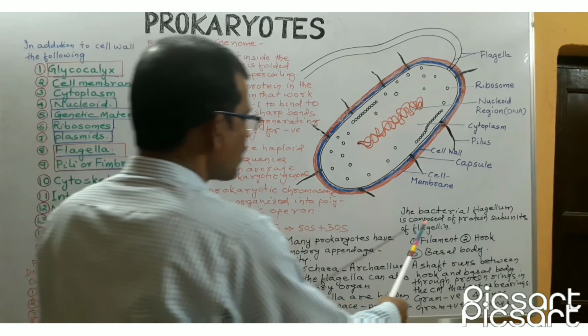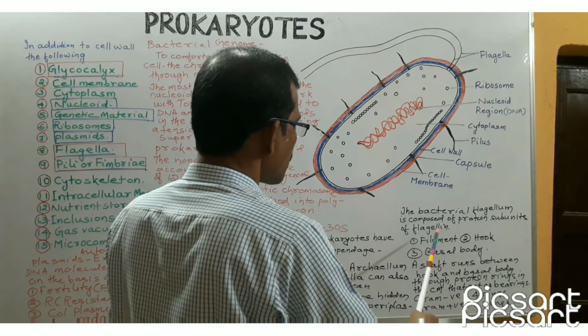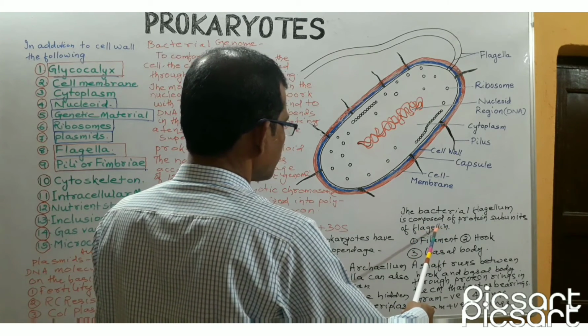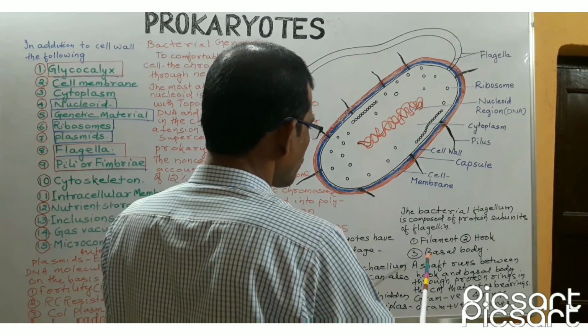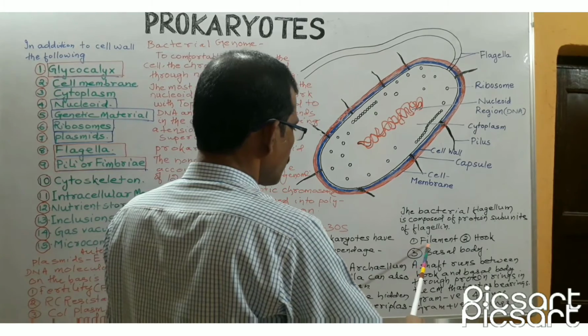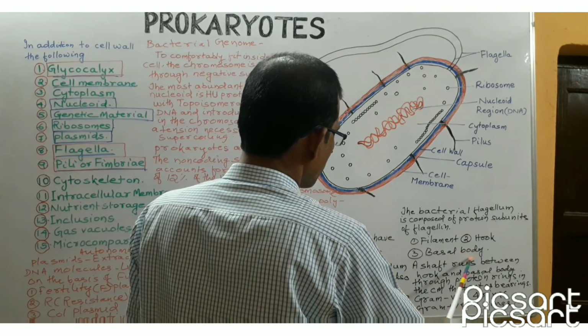The bacterial flagellum is composed of protein subunits of flagellin. The bacterial flagellum consists of 3 parts: filament, hook, and basal body.